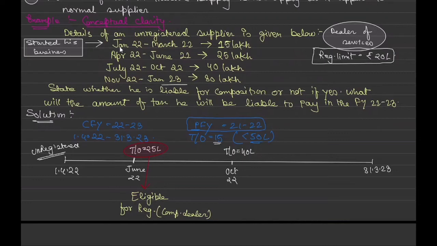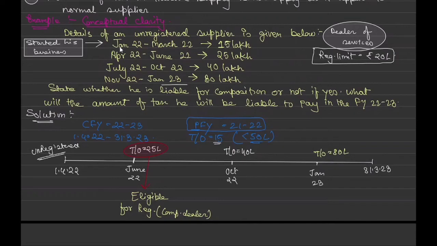Now they are saying that till Jan 23 he has made, say for example, a turnover of 80 lakh, so he definitely crossed the limit of 50 lakh, correct.